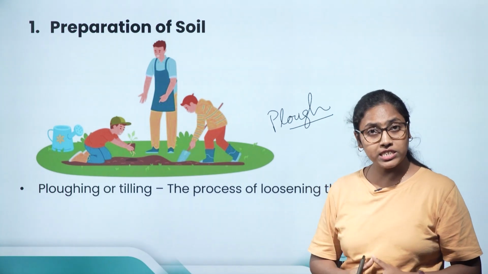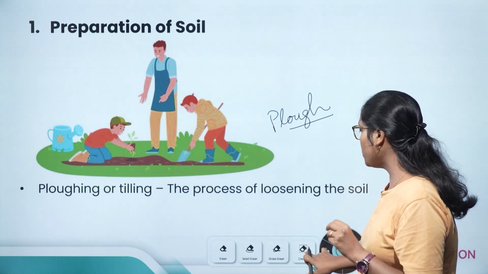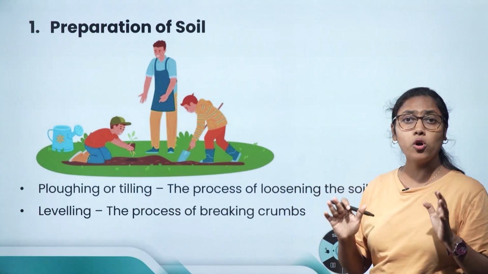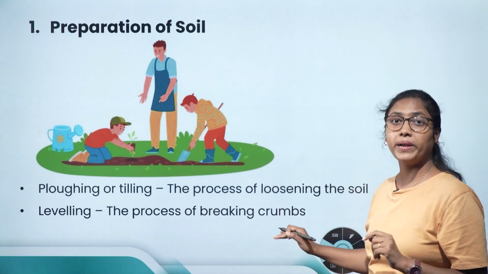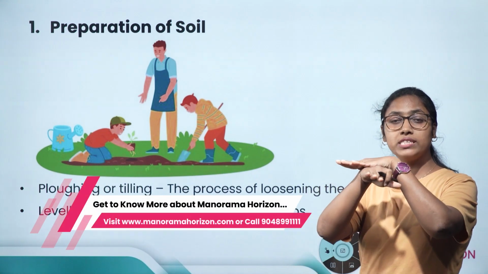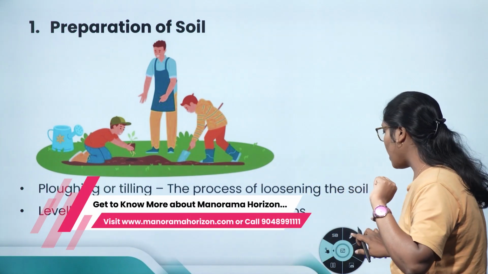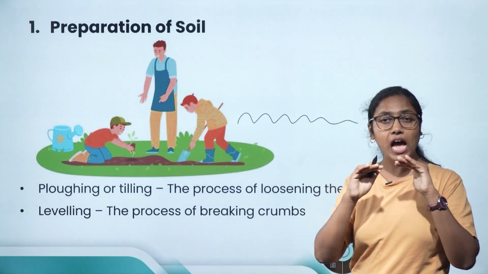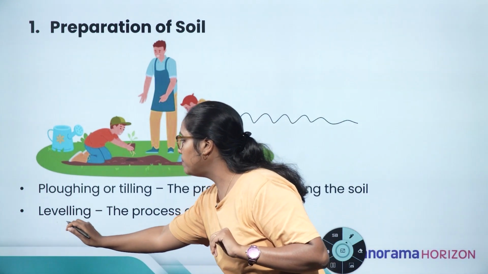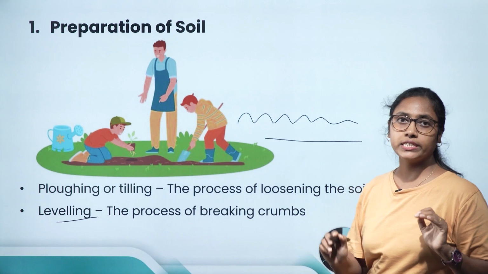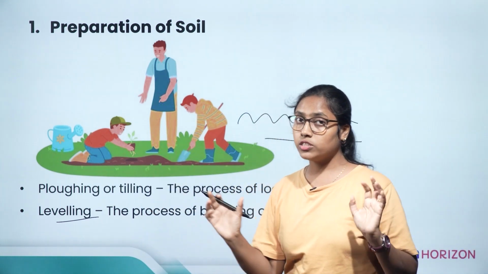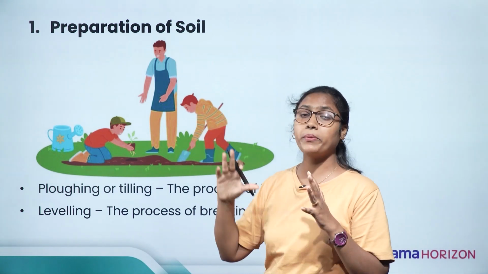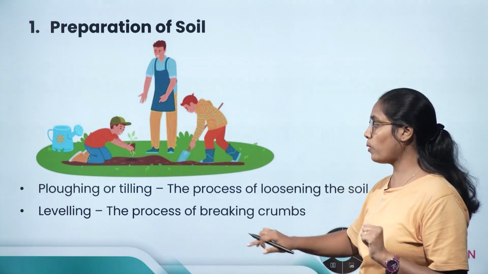Not only ploughing and tilling, but the farmer also needs to level the soil. Leveling is the process of breaking crumbs and making the soil surface equal. Plants will not grow properly if the soil surface is uneven, and leveling helps to make the soil surface even by breaking all the solid crumbs. We have already learned why they prepare the soil.